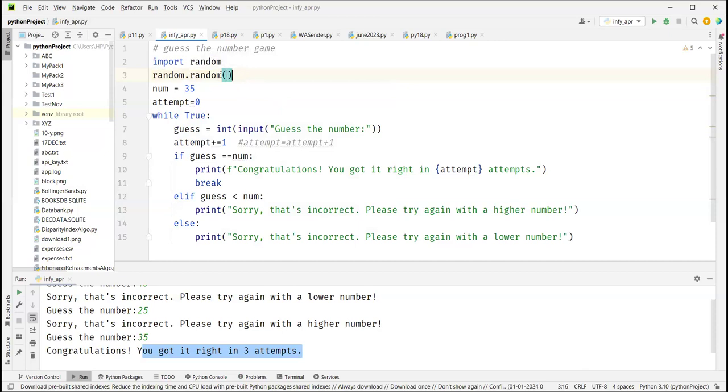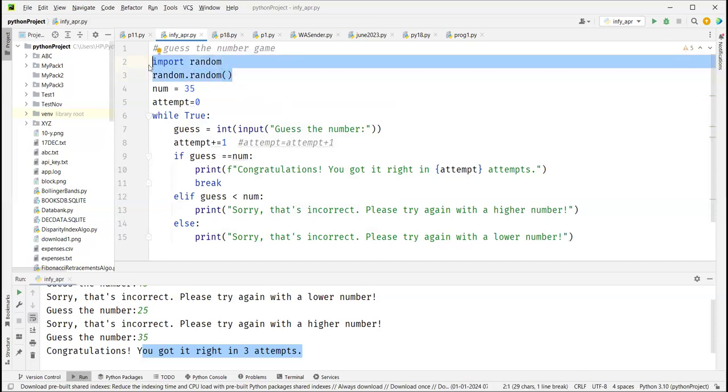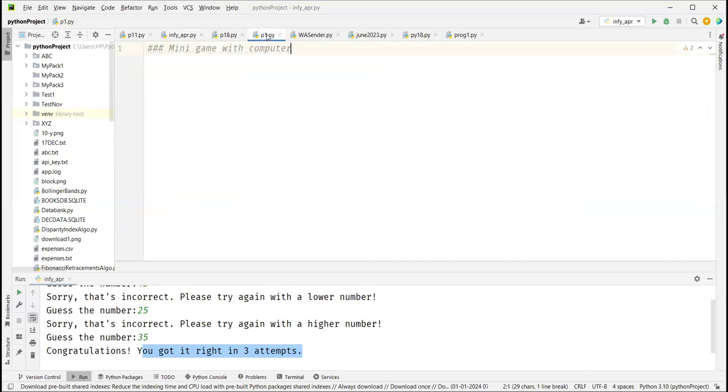For a minute, we'll move away from this program and see how this works. When I say import random, I'm importing the random module, like saying I want to use all the functions of the random module.